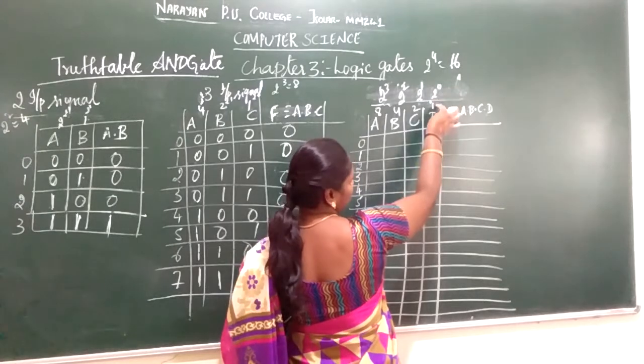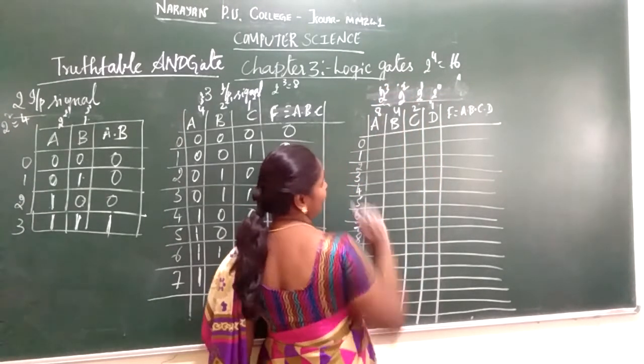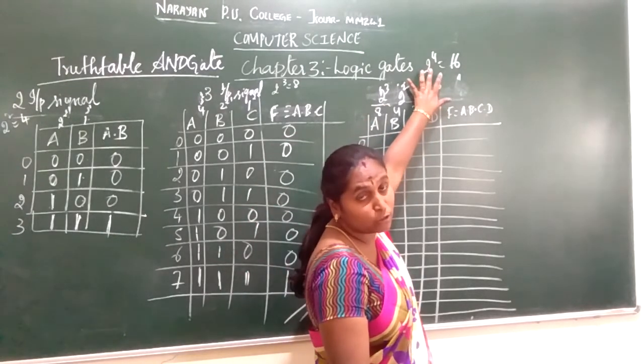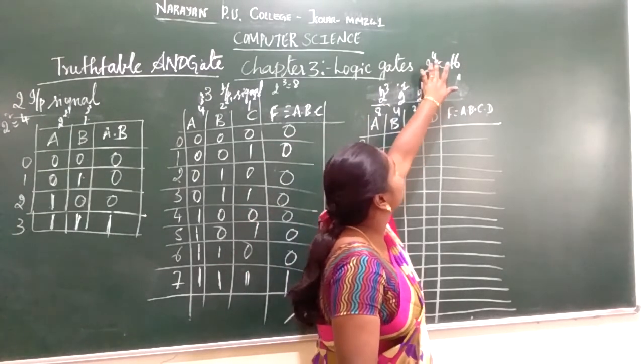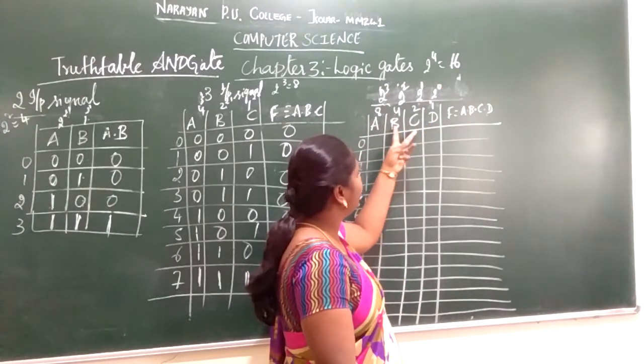2 to the power of 0 is 1, 2 to the power of 1 is 2, 2 squared is 4, 2 cubed is 8. So it is 2's multiples, 4 inputs. So 2 to the power of 4 is 16 input combinations.